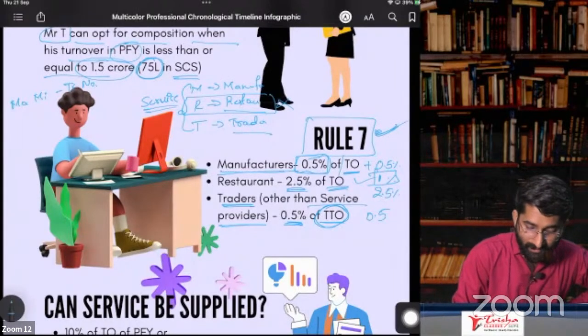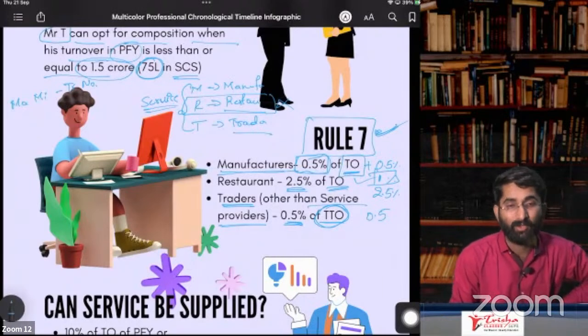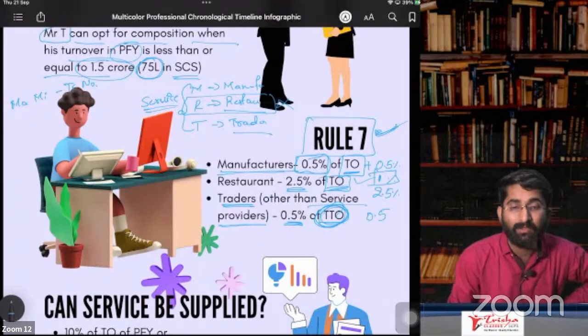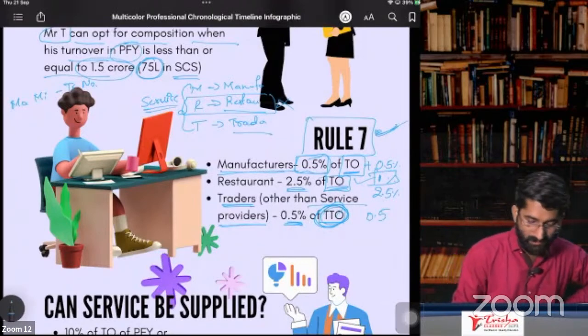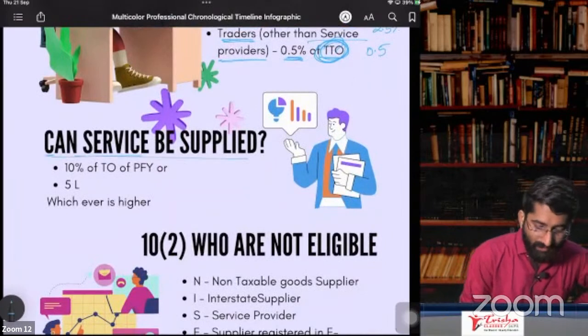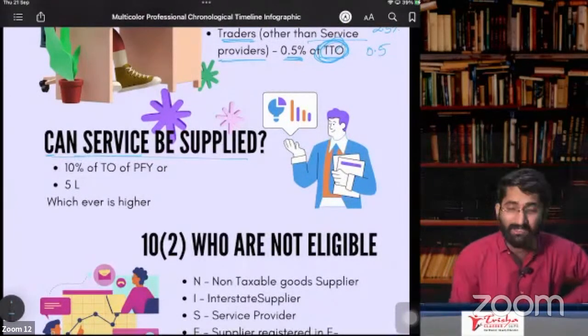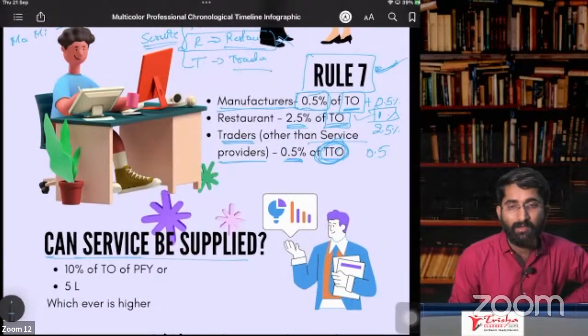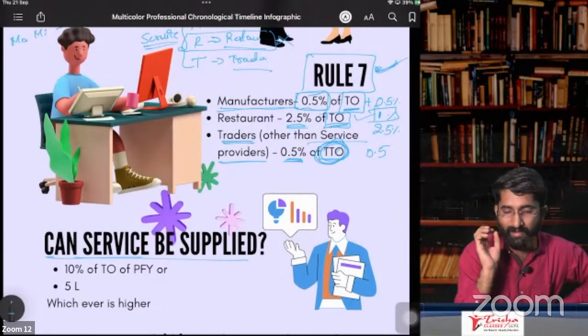Okay? Remember, this is turnover, not taxable turnover. It is also total turnover, but here it is taxable turnover, only taxable turnover which is included here. Now the question is, sir, can services be supplied? See, I'll give you one example. Now I am the repairer of laptop.